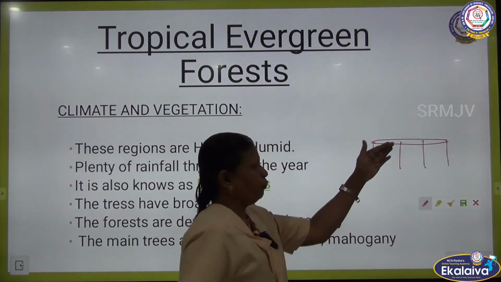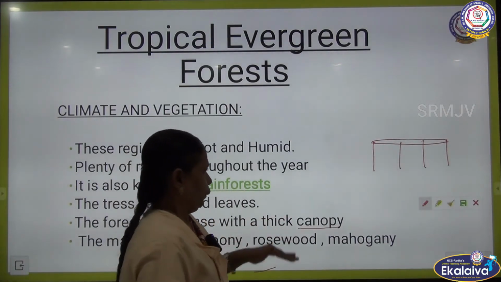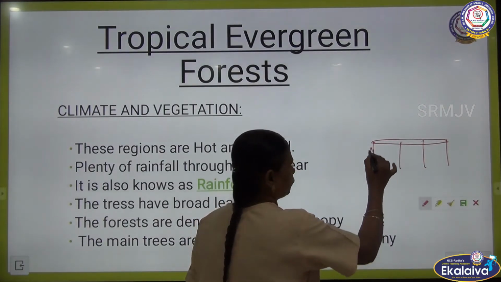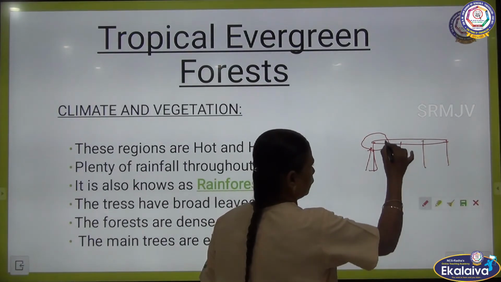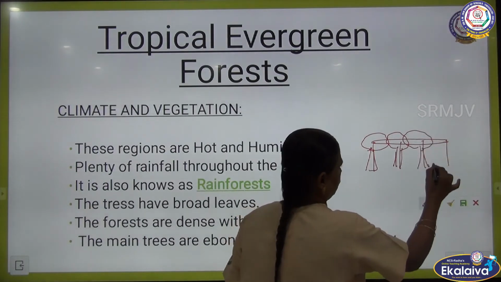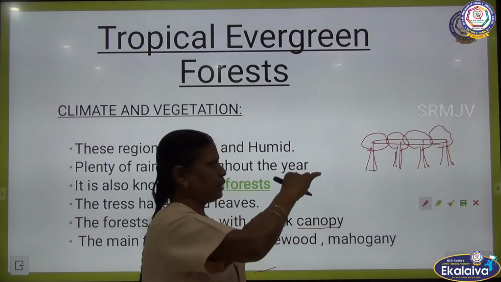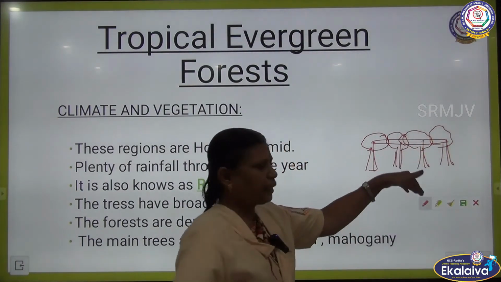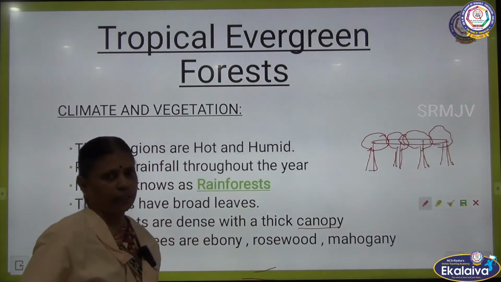This shed will not allow the sunlight to reach the earth. So, here canopy means in the forest the trees are very close. The top branches of the trees are very close and will not allow the sunlight to reach the earth, forming a shed. So, this is called canopy.